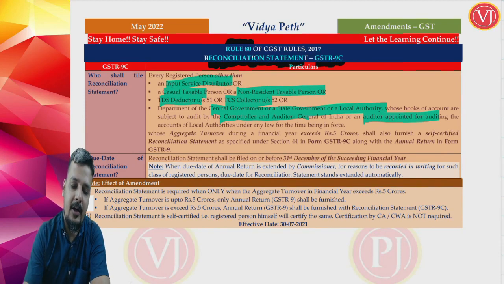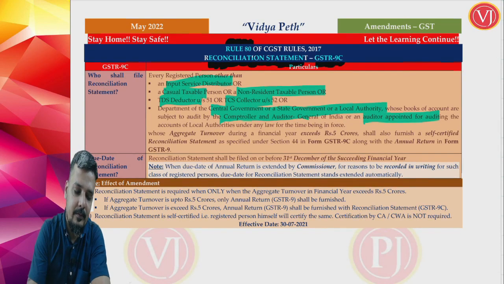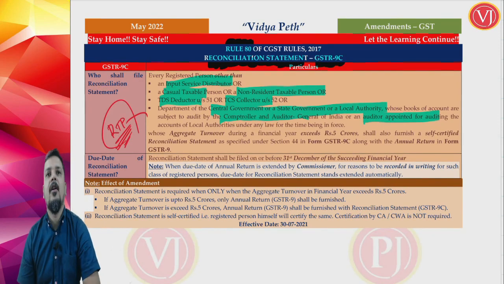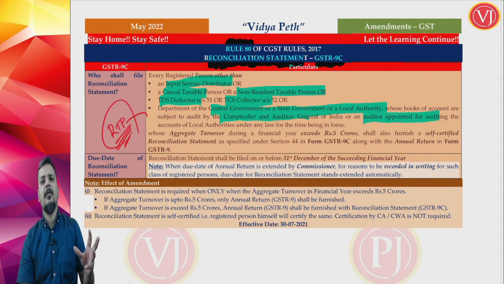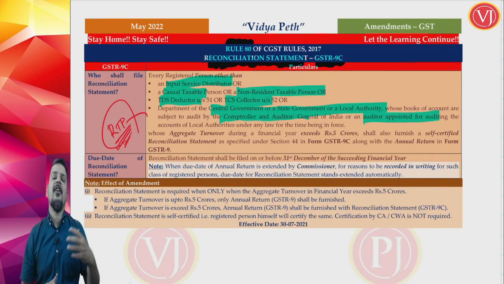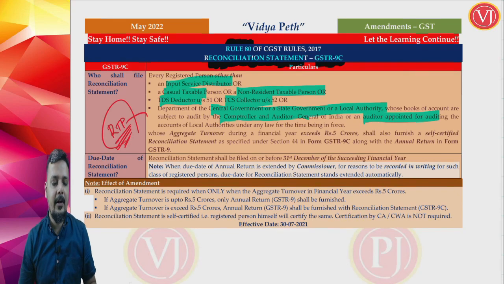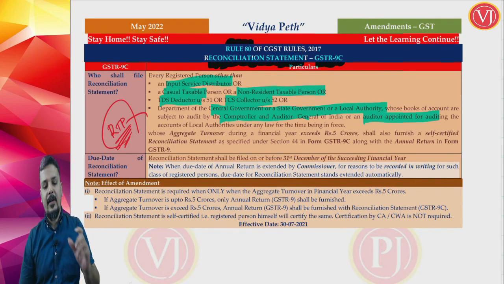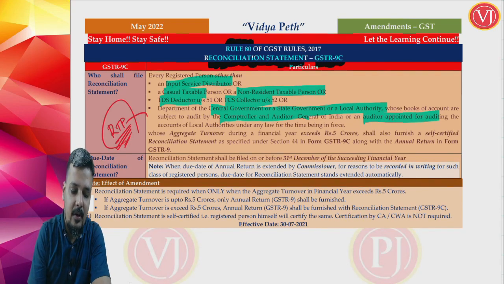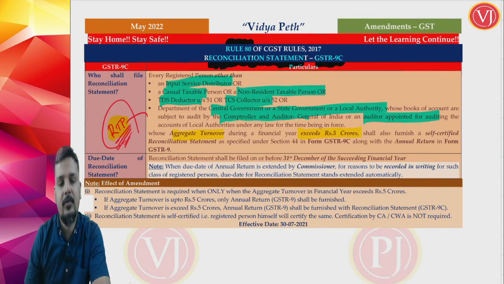Put in a nutshell, normally GST 9C is required to be filed by whom? Regular taxable person. You may ask why composition taxable person is not covered. Composition taxable person files 9A. 9C is an attachment to GSTR 9, so it is actually filed by the regular taxable person. Now there is a turnover limit that we are discussing just now: 9C is required to be filed by a regular taxable person whose aggregate turnover exceeds 5 crores.